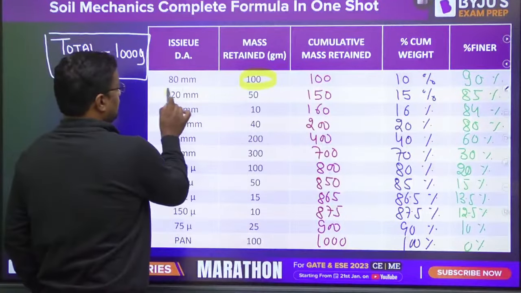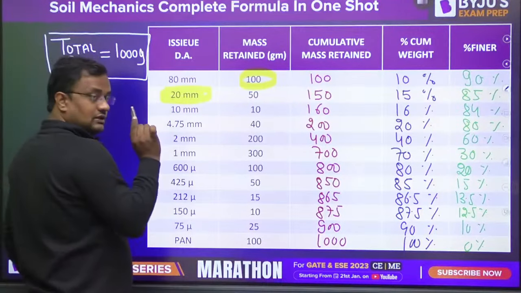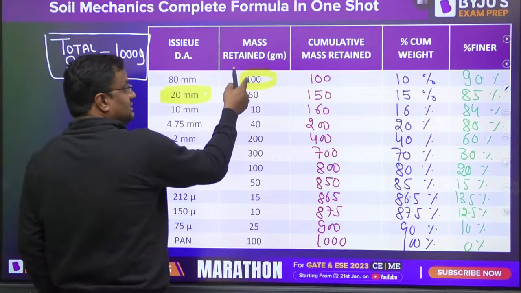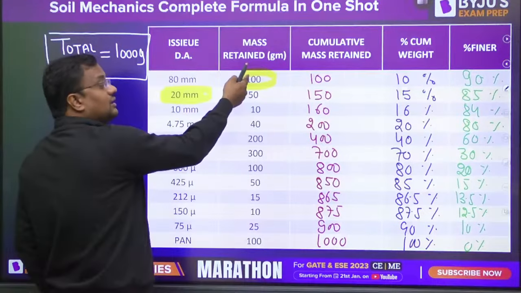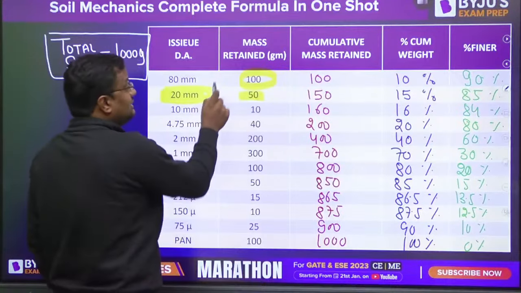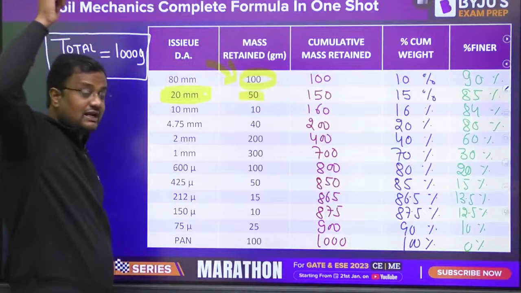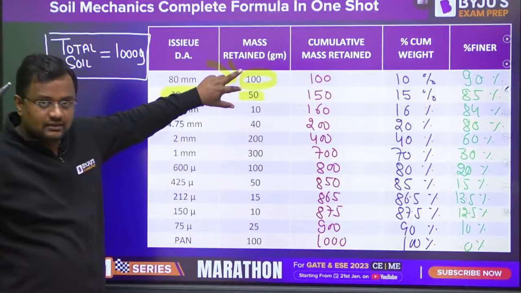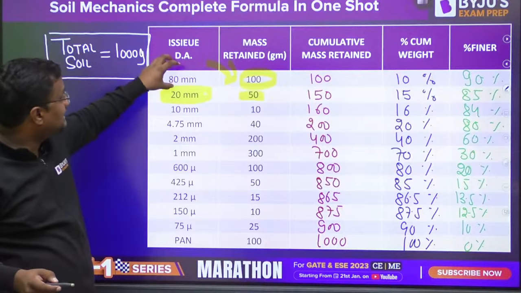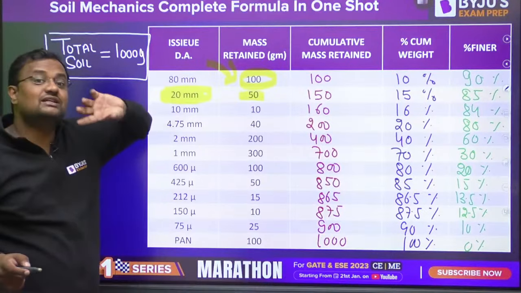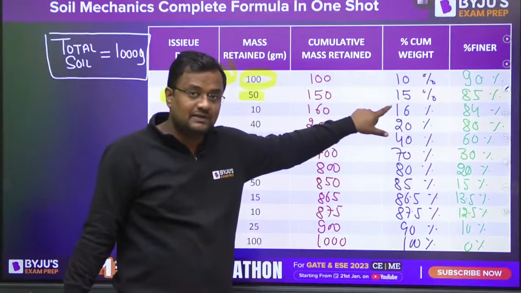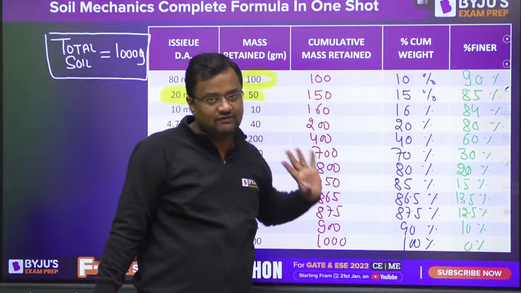Suppose I take this data now, 20 mm. So bigger particles than 20 mm: this is retained here, 50 gram, and this is already retained at the 80 mm sieve, even bigger. So these both are bigger. What is the total bigger particles? 150. So bigger particles are 15%, which means smaller particles are 85%.